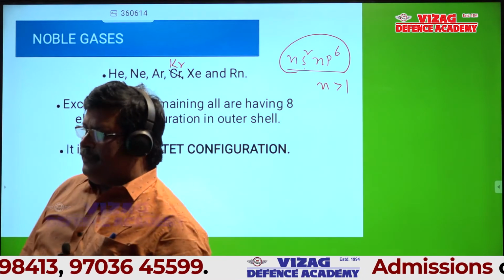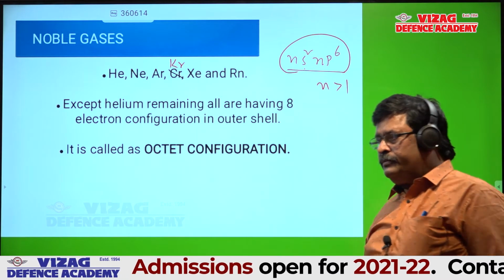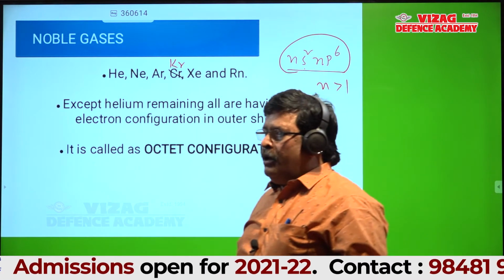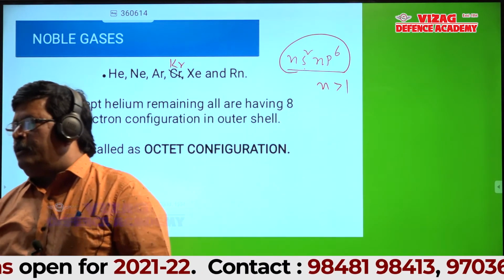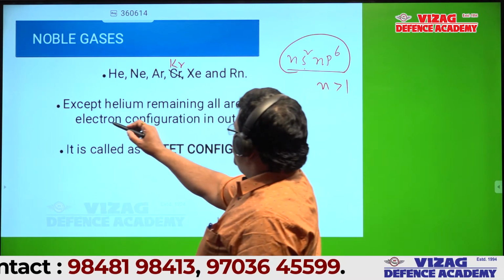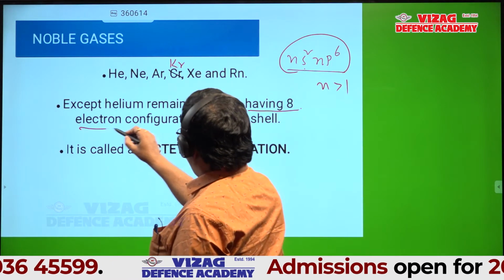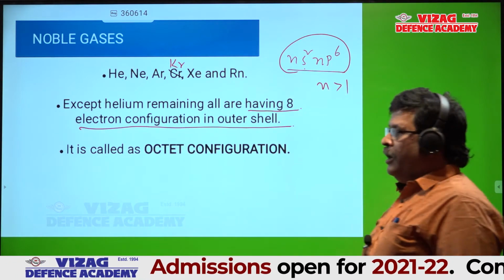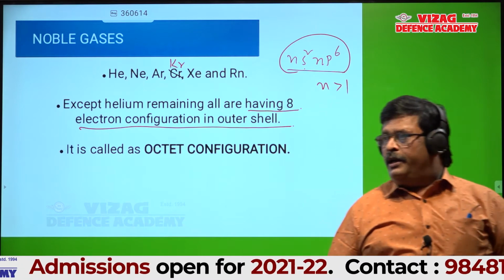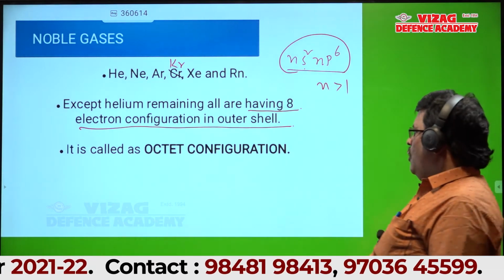Shall I continue? Next slide. All these elements have 8 electrons in the outer shell, called octet configuration.